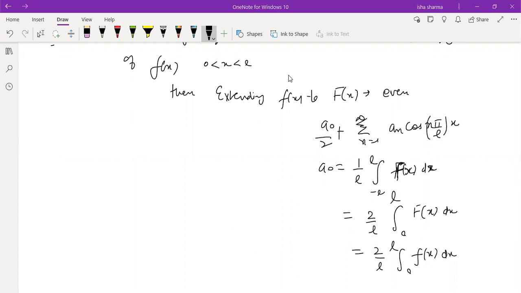Okay, let me just complete this one, then you can ask me your doubts if anybody is having a doubt. Yes, Tanmay. Okay, let me first complete this one.